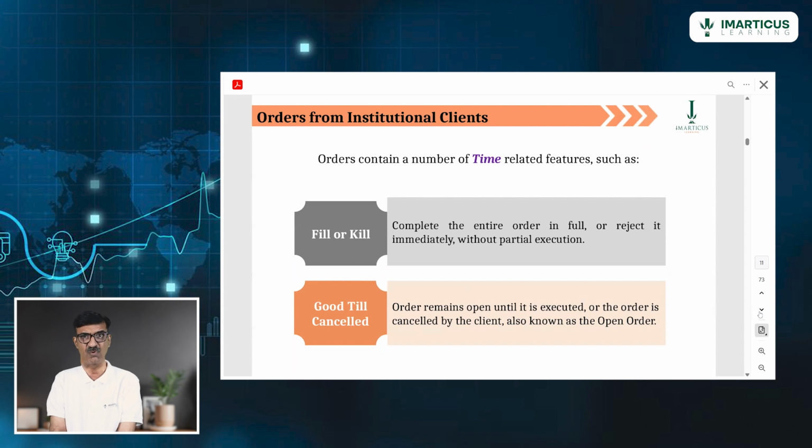So Adani told Motilal Oswal, 8,500 shares I want at any price. But quantity is specified, 8,500. More is okay, less not okay. Fill or kill. If I get 8,500, I am very happy. If I am getting 8,499, don't execute the order. Partial execution is not allowed.